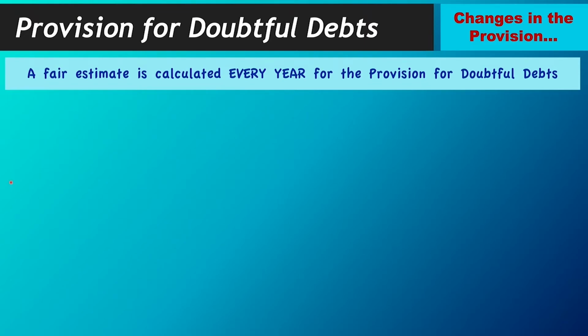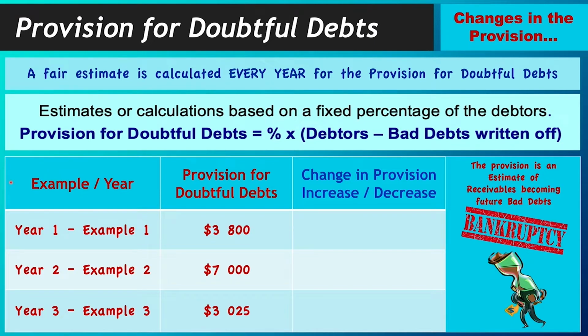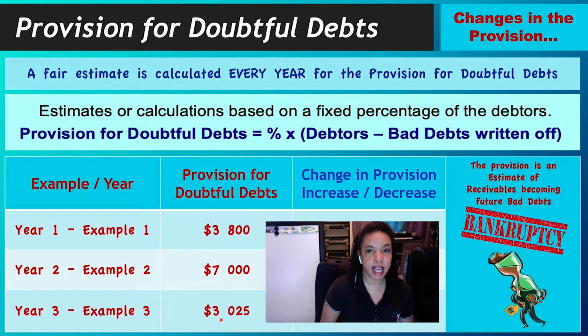Now we're going to go into the changes in the provision from year to year, which is just as easy. What we're going to see here is that example 1 is going to represent our year 1, or first year when we created the provision. Second year will be our example 2 figure, and the third year will be our example 3 figure. So in year 1 we had a provision of 3,800, year 2 we had 7,000, and year 3 we had 3,025.